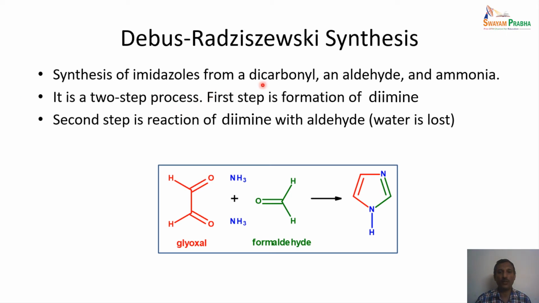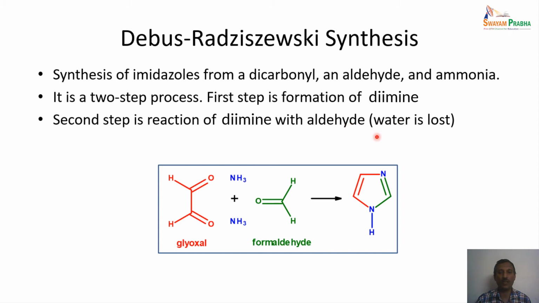And in some cases we can also use a dicarbonyl compound instead of hydrogen. If we use an alkyl group here, then it is nothing but a dicarbonyl compound, which is a ketone, and instead of formaldehyde we can also use a substituent here, which is any aldehyde. So in that particular case a substituted imidazole derivative will be formed, and this is basically a two-step process. The first step is the formation of the diamine. So that is what happens here, and the second step is the reaction of that with aldehyde.